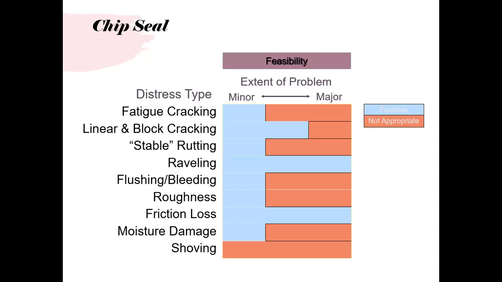Now, it is not appropriate for showing, nor for major or high severity rutting, roughness, and moisture damage, while for frictional loss it is very good, as well as for raveling.